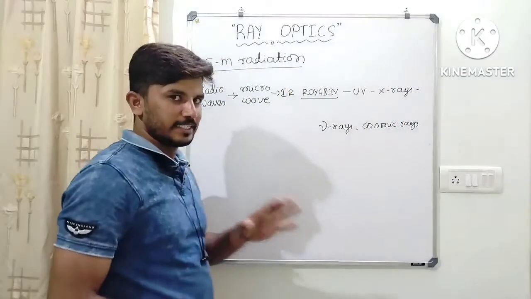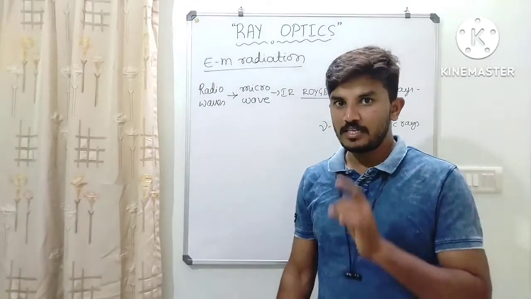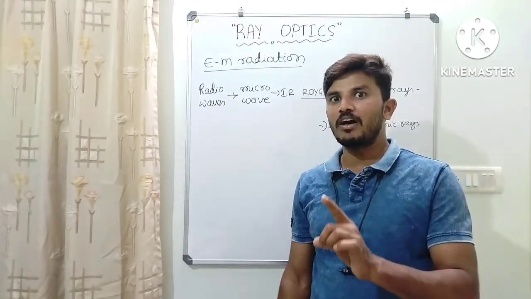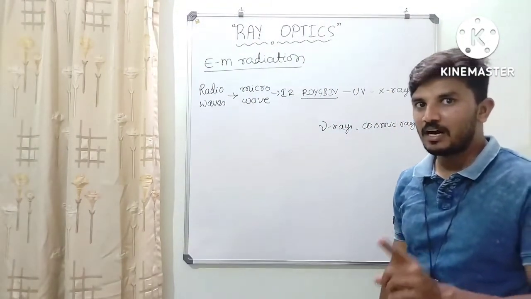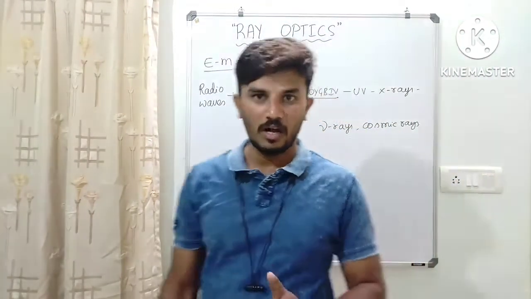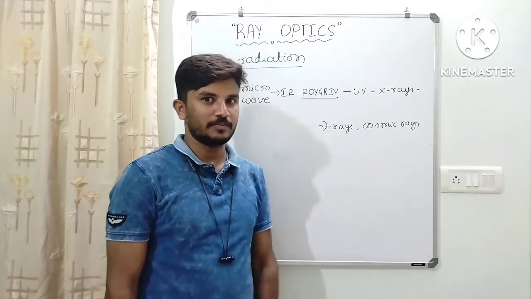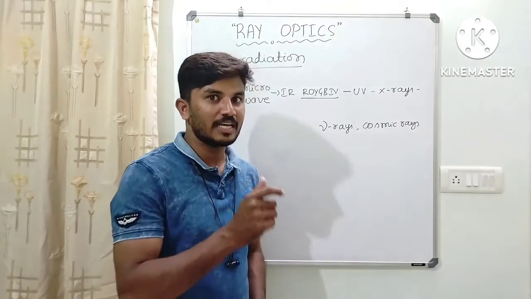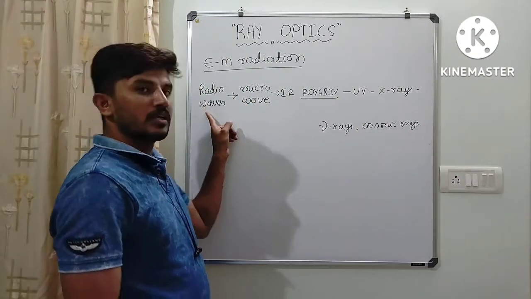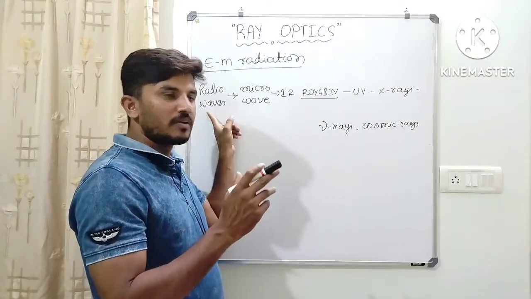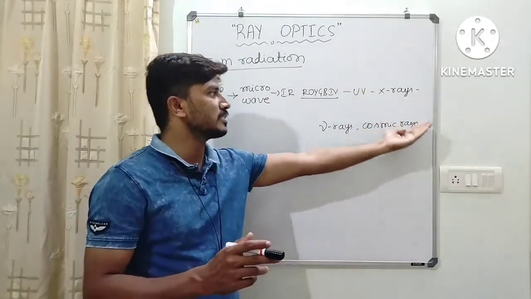I have arranged all electromagnetic radiations in decreasing order of wavelength, or increasing order of frequency, or increasing order of energy. If I consider their wavelengths, radio waves have more wavelength, and after that less wavelength, like that the wavelength is decreasing.